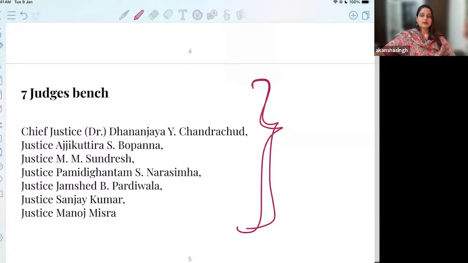And if you have to remember the names of the judges, just a quick tip: when you go to LiveLaw, when you see any article or the summary of the judgment, you see the names of the judges also. So when you're reading it, just see how many judges there are in addition to the title, and you will have some pictorial memory of the names of the judges as well. But that has to be done continuously. You have to revisit and again see those faces and remember those judgments.